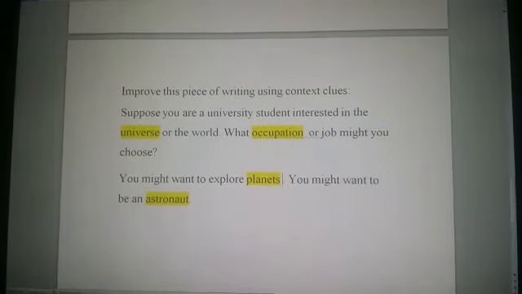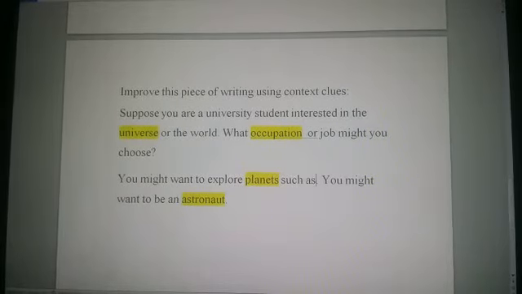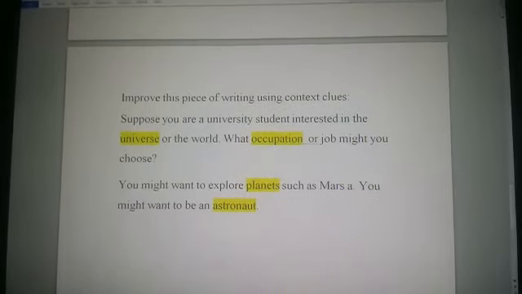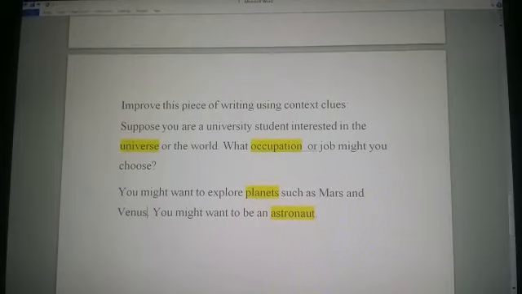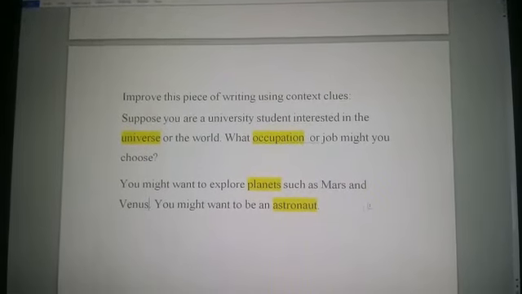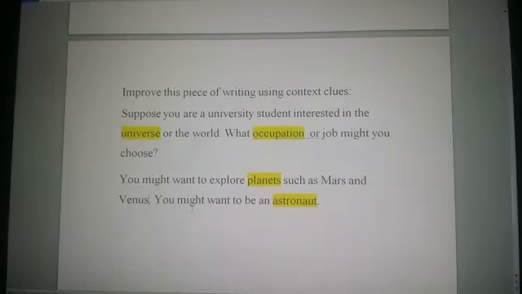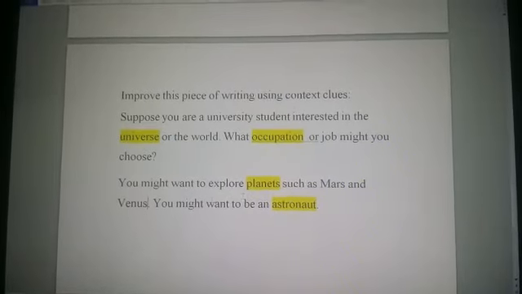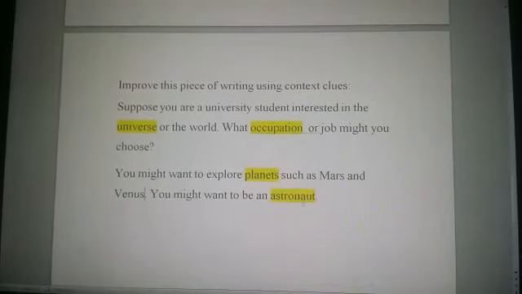Planets is a little bit difficult. You can give examples such as Mars and Venus. Now it is easier, because Mars is a planet, Venus is a planet, and most students know what Mars is and what Venus is. These are planets. You might want to explore planets such as Mars and Venus. You might want to be an astronaut.